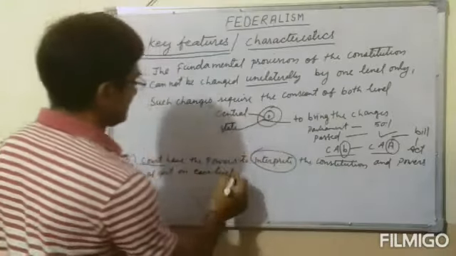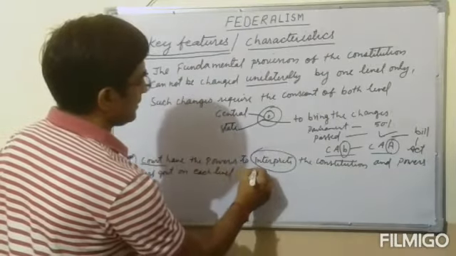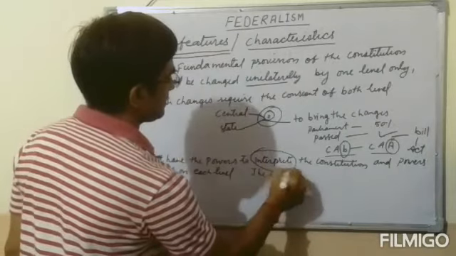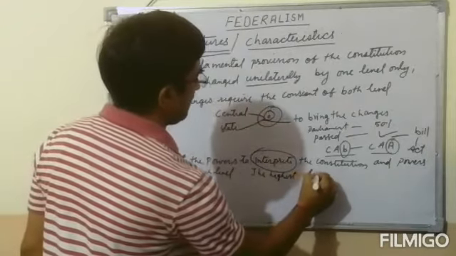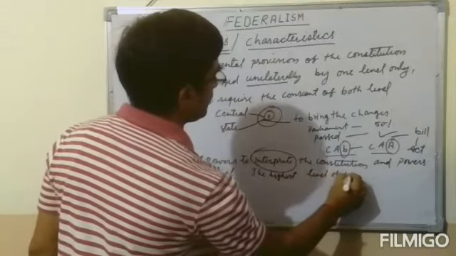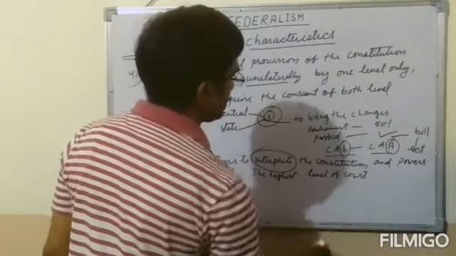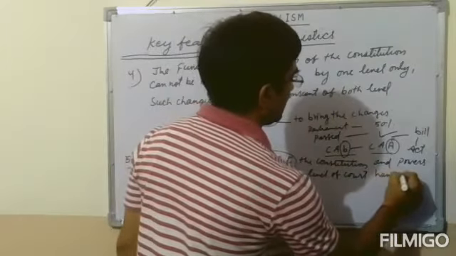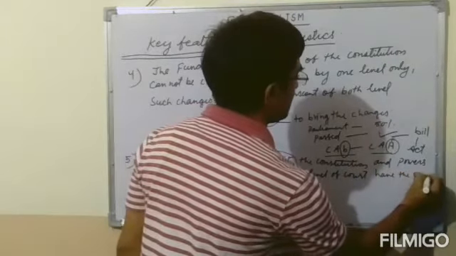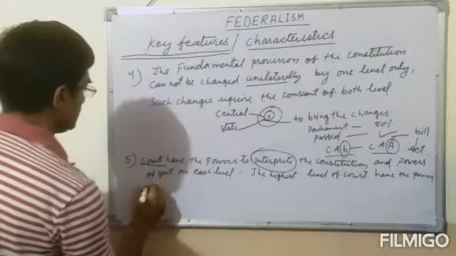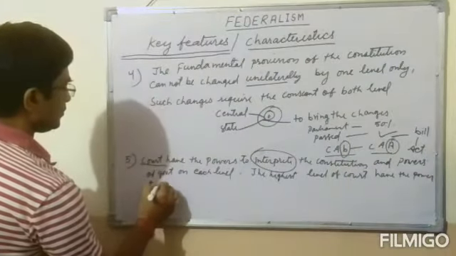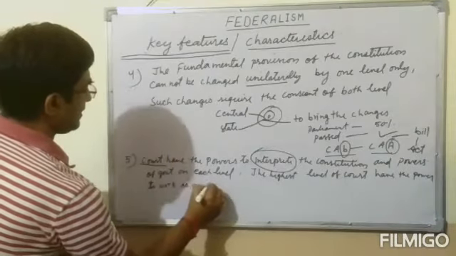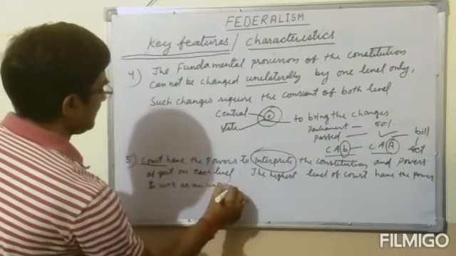And the second important thing, the highest level of court, meaning the apex court or the Supreme Court, has the power to work as an umpire. That is very important.